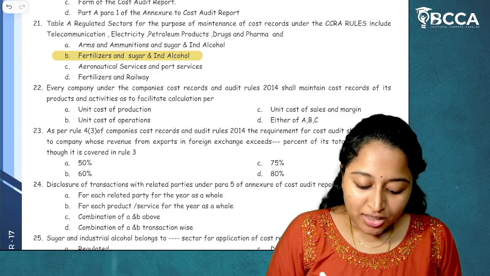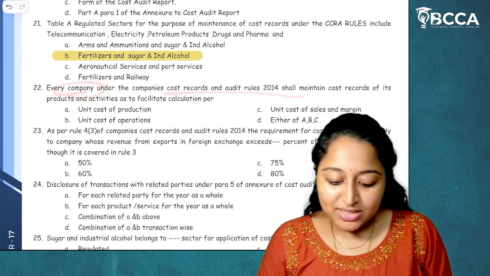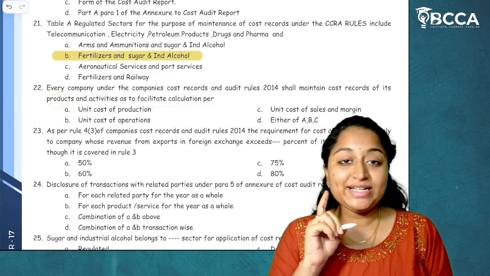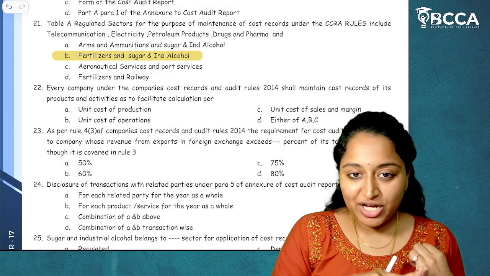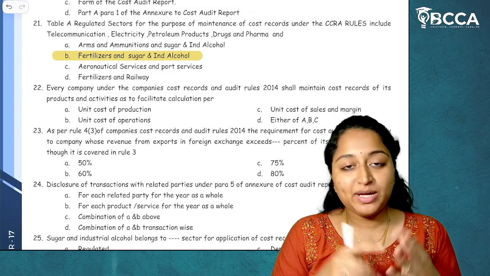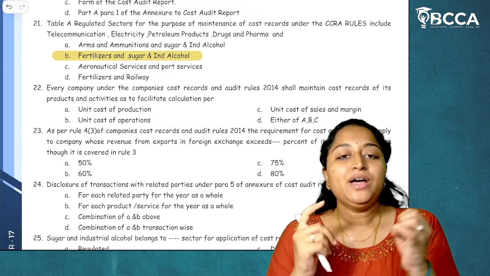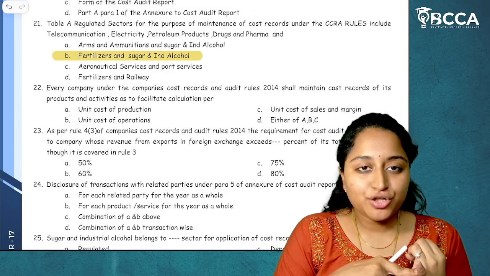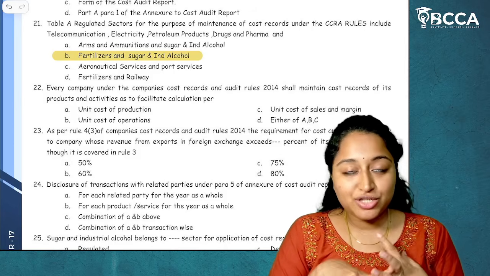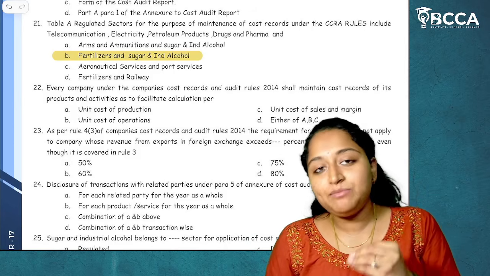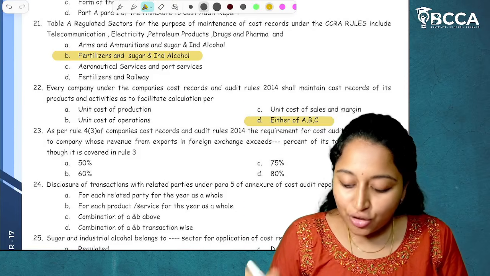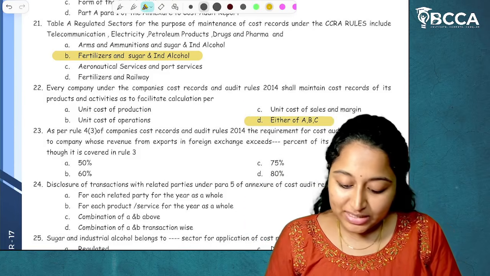Every company under the Company's Cost Records and Audit Rules 2014 shall maintain cost records of its product and activities so as to facilitate calculation per unit cost of production, per unit cost of operations, and per unit cost of sales and margin. By maintaining cost records, we'll be able to know our unit cost of production, unit cost of our operations, unit of our sale price and margin. So the answer is either of A, B, and C, or it could be all of the above. I hope it's clear.